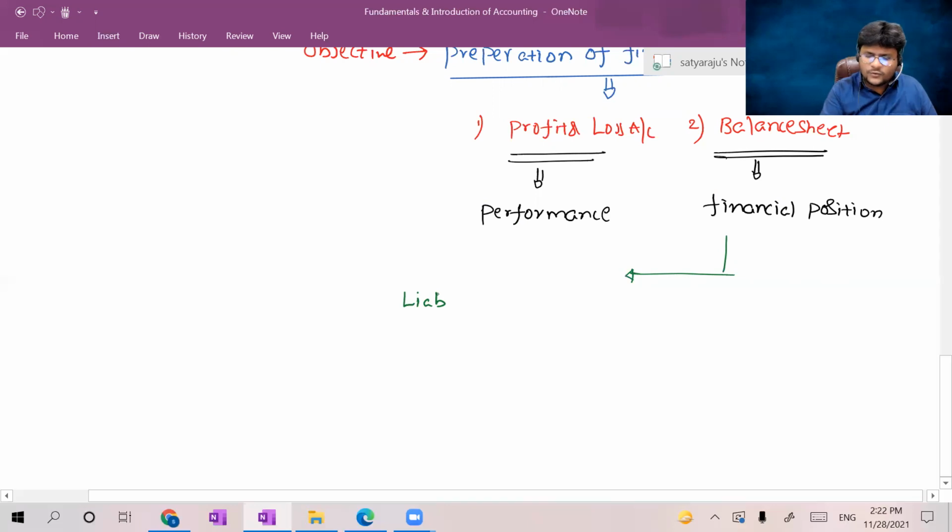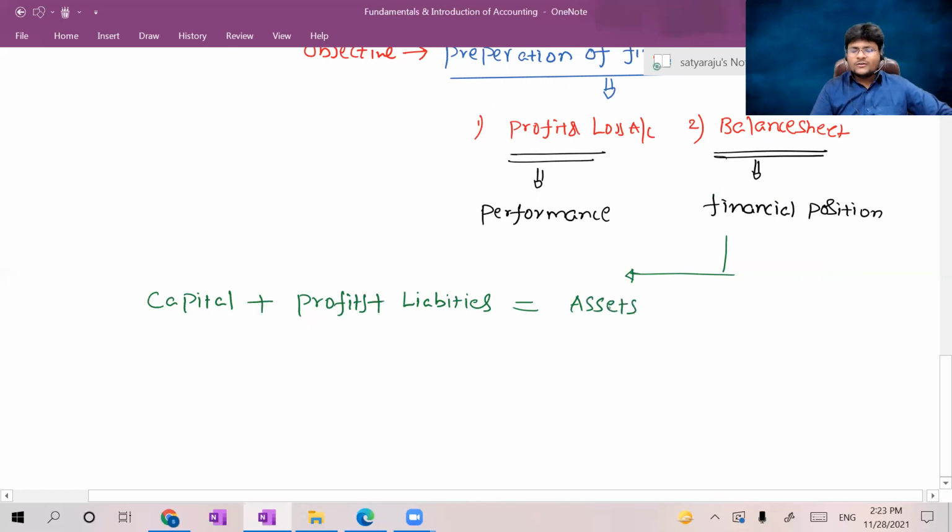In a very basic sense, I'm talking about the sole proprietor itself. So, let me write like this, just a second: capital plus profits plus outside liabilities is equal to assets.